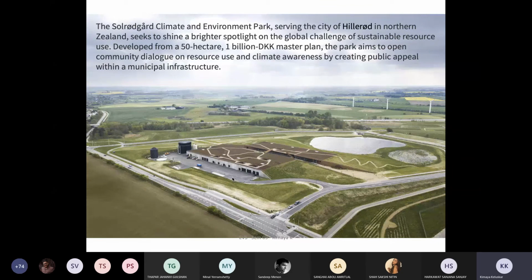So these are basically demonstrations. It's not only about the theory, but about demonstrating, using programs to demonstrate certain kinds of understanding or learnings. Okay, and then it creates public appeal with the municipal infrastructure. So you really break the barrier between the public infrastructure and the people, and you invite the people in such a way that they experience the whole system altogether.